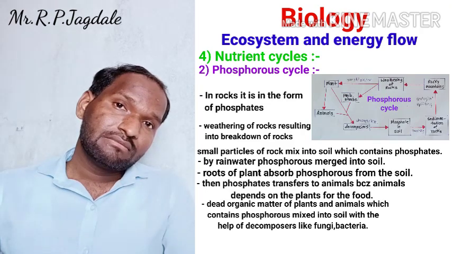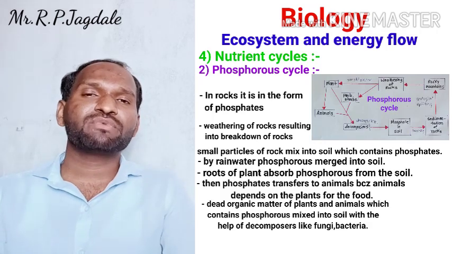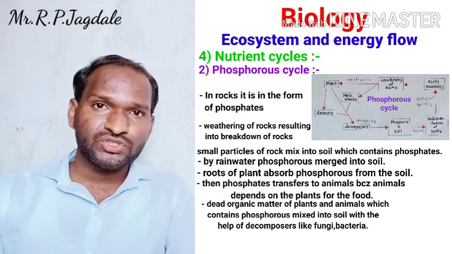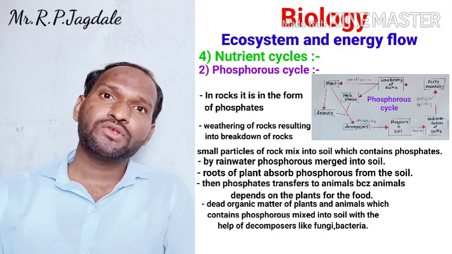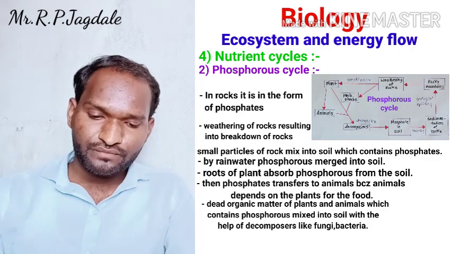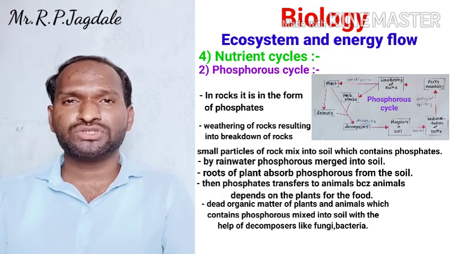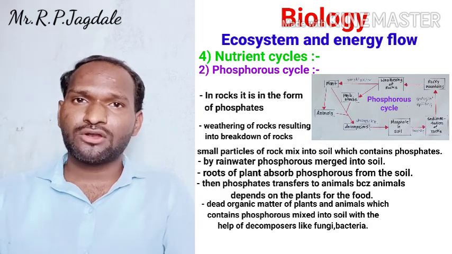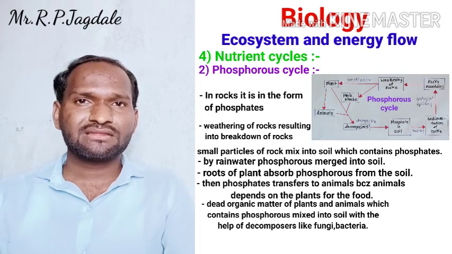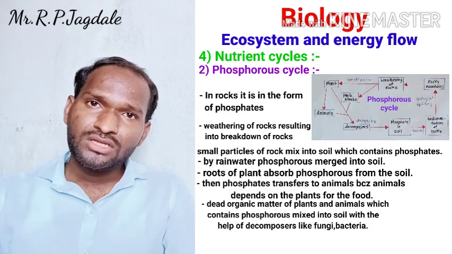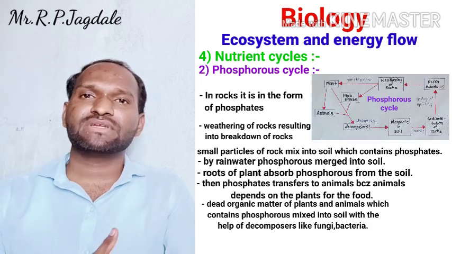By decomposing into the soil, decomposers play a major, important role in the decomposition, and by that decomposition the phosphorus is going to enter into the soil. So there is an entry of phosphate into the soil by using the decomposers. Decomposers we have seen already: fungi and different types of bacteria are there for the decomposition. So by decomposition, entrance of the phosphates into the soil takes place.